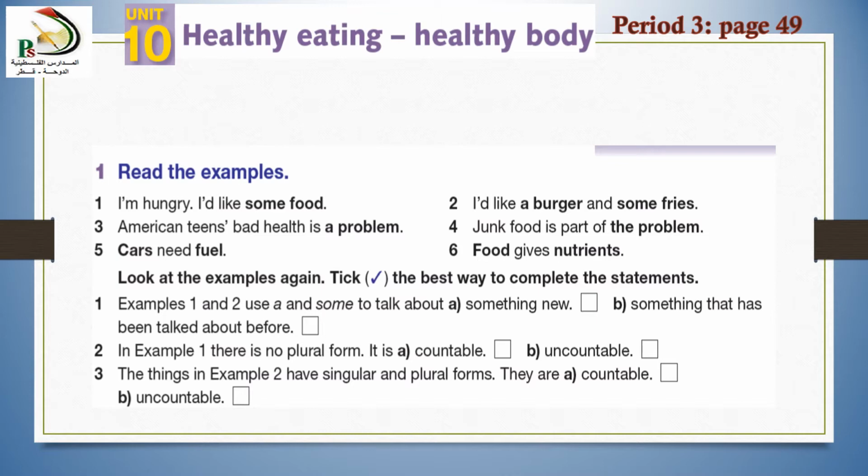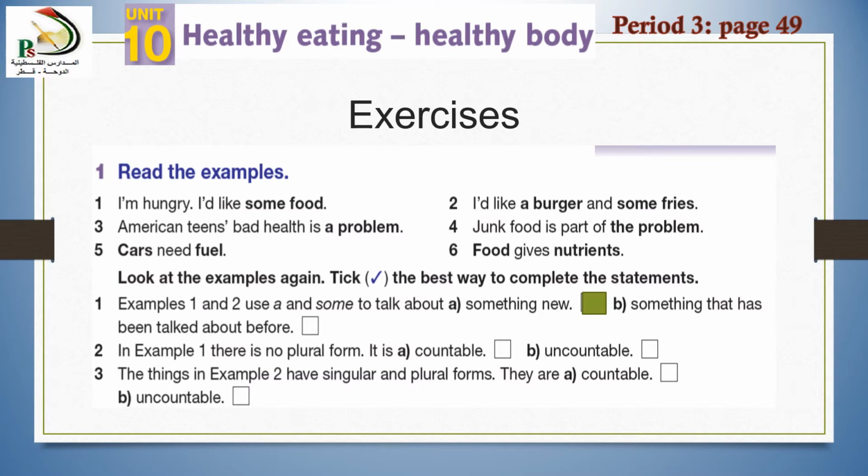Now let's read the first example and try to choose the correct answer. Number 1, examples 1 and 2 use a and some to talk about something new, A, or something that has been talked about before, B. The answer is B, something that has been talked about before.